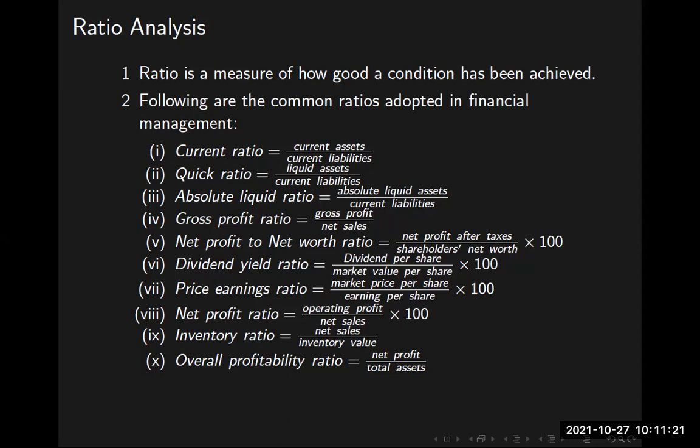One is the current ratio. Current ratio means current assets divided by current liabilities. Current means anything which is readily convertible, that is, you hold an asset like gold. I have a gold ring.